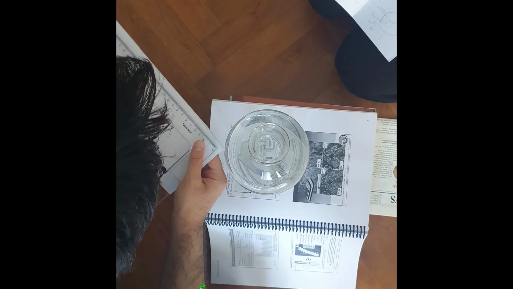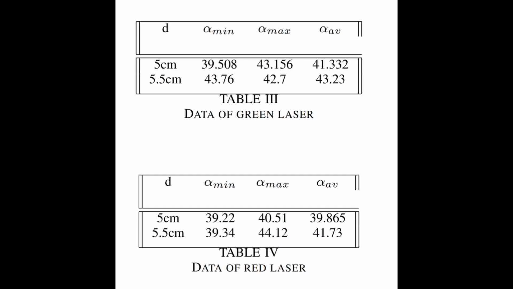And after that, the deviation angle was measured by taking several photos and inspecting them. The arctangent function was used while finding the deviation angle. But unfortunately, the quality of the photos was not optimal, so we chose several points and determined the minimum and maximum deviation angle. And we took the average of them to get maybe a better result, which is now on the screen. And this time the error percentages were 2.59% for the green laser and 0.4% for the red laser.